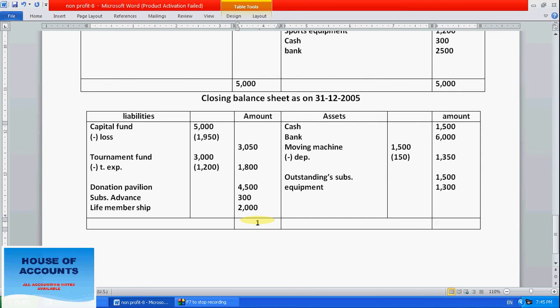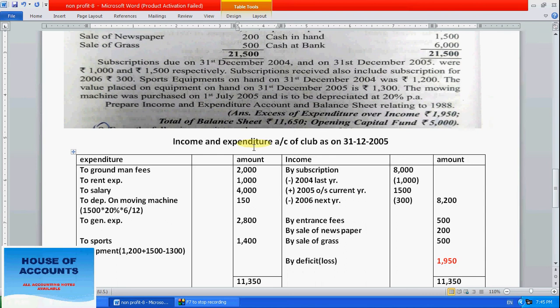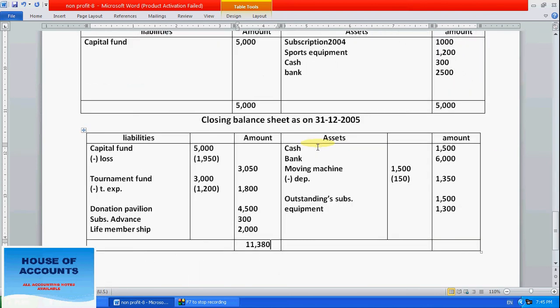So right here 11,380. Let's see whether it is 11,650. So 380 is not there. 650 means something we are missing in the calculation. So we will check it.